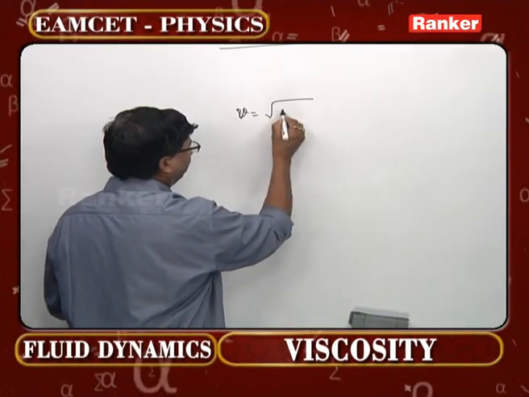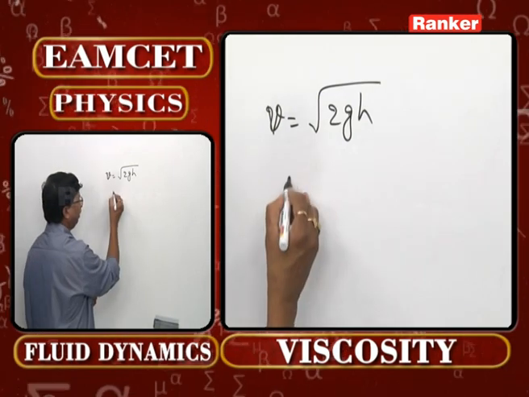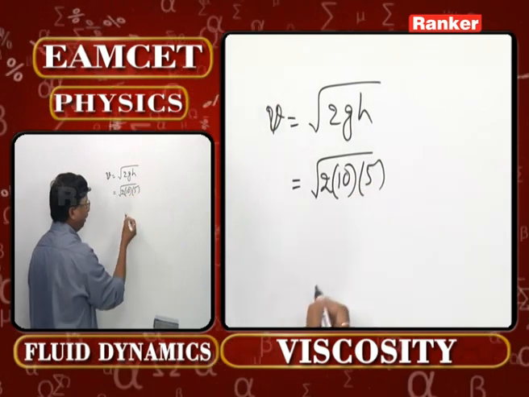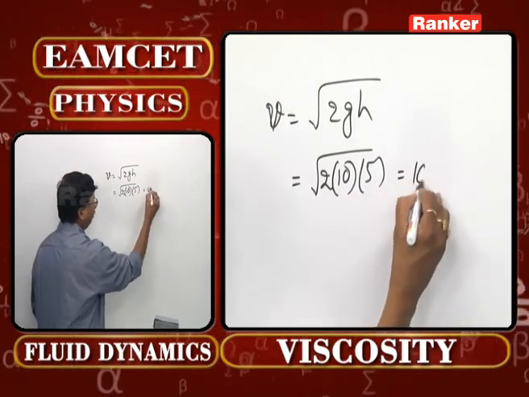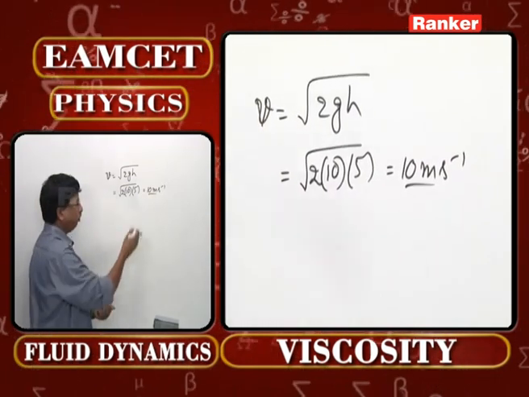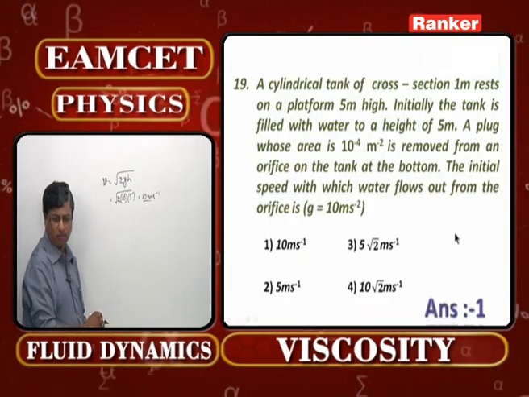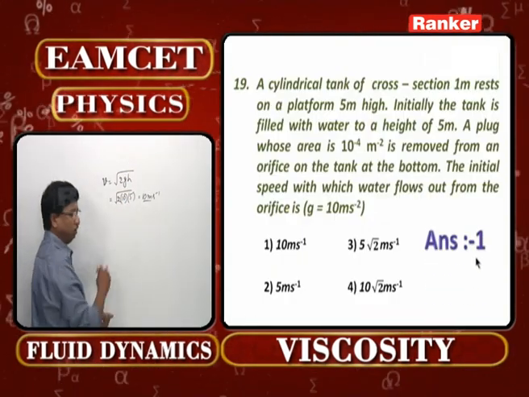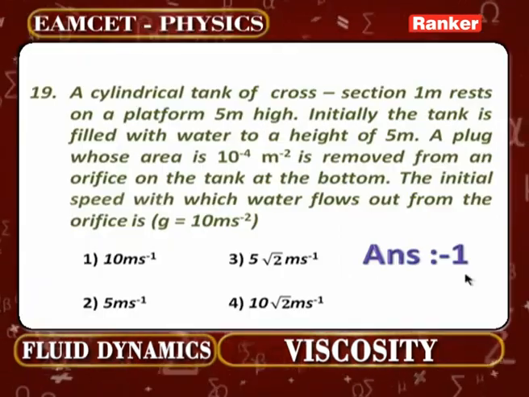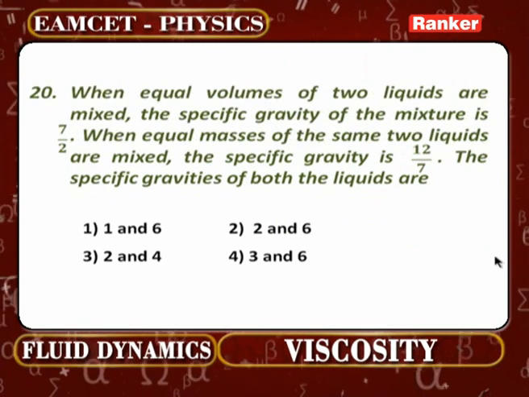What is velocity? Is it not under root 2gh for a freely falling body? 2 into g given 10, h is given 5, then what will be the velocity of that liquid coming out? It should be 10 meter per second. That means the very first option is the correct velocity with which the liquid is coming out of the system. Look at the next number, that is problem number 20.